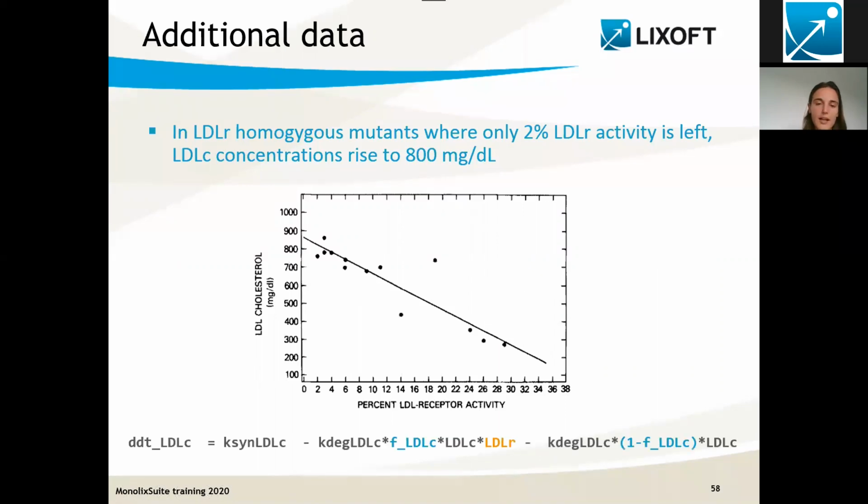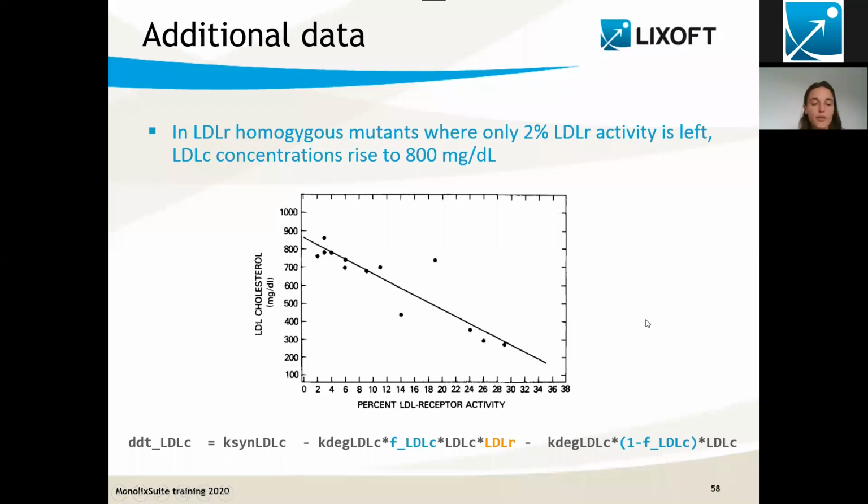That's very nice information, because if I'm looking at the equation for cholesterol, I have these two degradation terms. I have trouble estimating this F, but I can consider these mutants where LDLR is completely shut down. So this will completely eliminate the second term. I will have only one elimination term left. And with this simplified system, considering the data I can extract from the plot, we will be able to estimate what is a reasonable value for FLDLC.